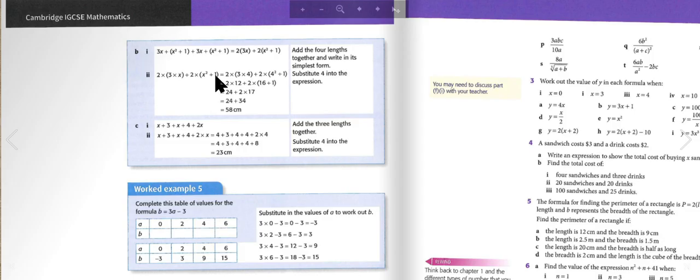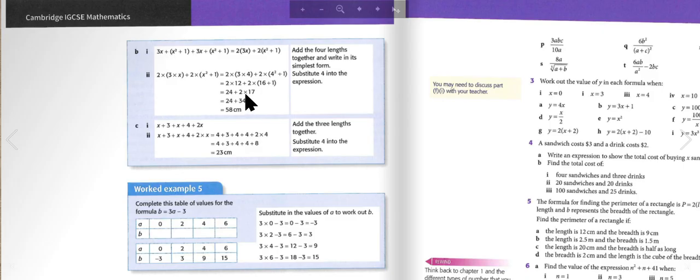So first of all, 3 times 4 equals 12, and 4 squared equals 16. So it's 2 times 12 plus 2 times open bracket 16 plus 1 close bracket. And then the next step is to add 16 and 1 and multiply 2 with 12, which is 24 and 17.